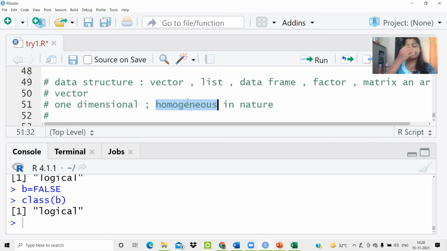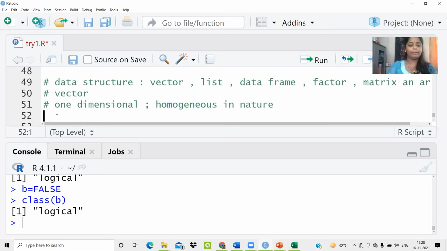Homogeneous indicates that if you are creating a vector of numbers or numeric, everything has to be numeric. If you are creating a vector of characters, everything has to be a character. If you are creating a vector of logical elements, then everything has to be a logical element. That means whatever type of data you studied in the past session, if you are creating a vector, make sure that all the elements of that vector are of the same data type. That is either numeric or integers or characters or logicals or complex and so on. I hope this is clear.